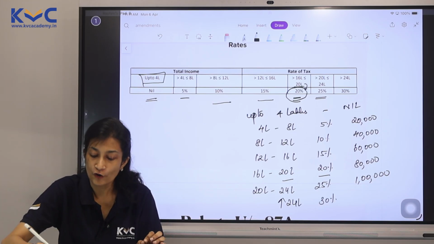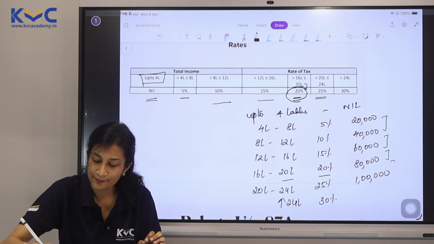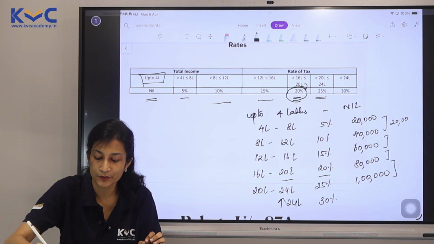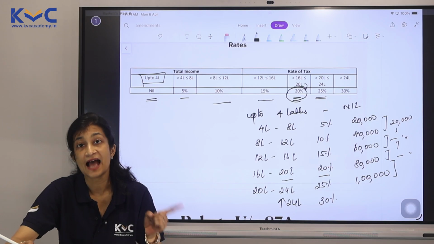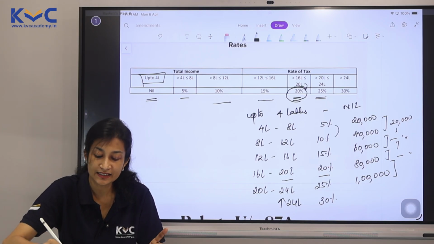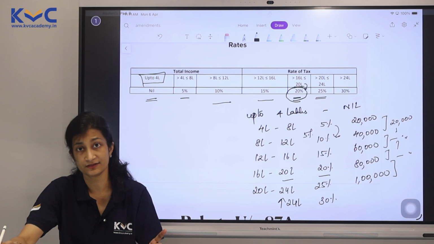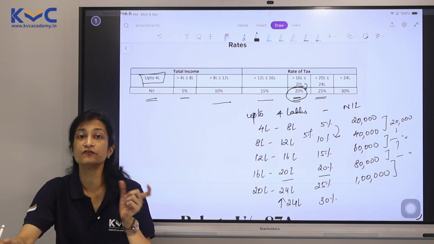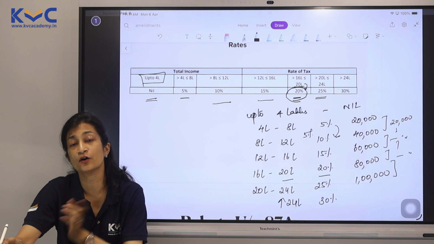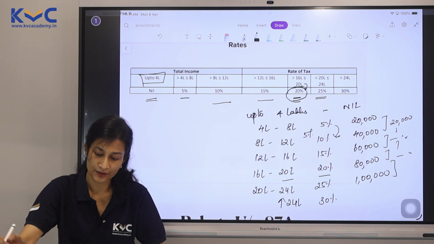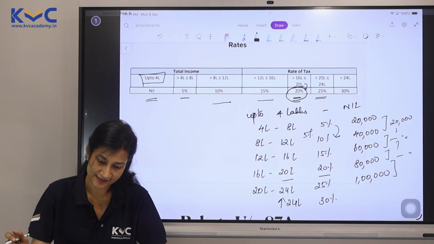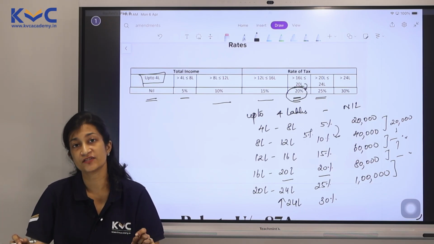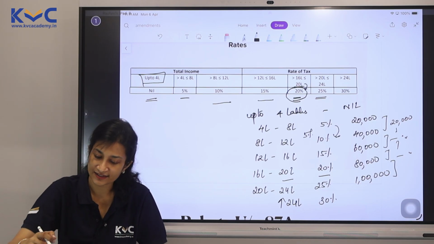Please note, for every slab, there is an increase of 20,000. Even here, even here, everywhere. It is the increase of 20,000, and every time the percentage increases by 5%. So every slab has a 5% increase and the tax amount is 20,000. Remember that when you're doing your problems and you're in a hurry to compute tax. So this is the biggest change as far as the tax rates are concerned.